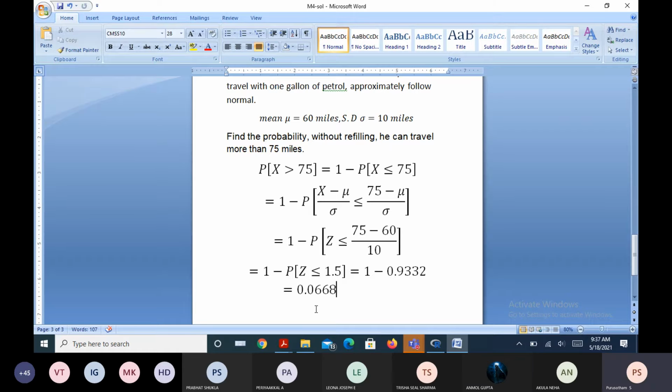So based on the average miles and using the normal distribution, you will be able to estimate whether your targeted distance will be covered or not, and what the chance is of reaching the targeted point with the available fuel. Isn't it?